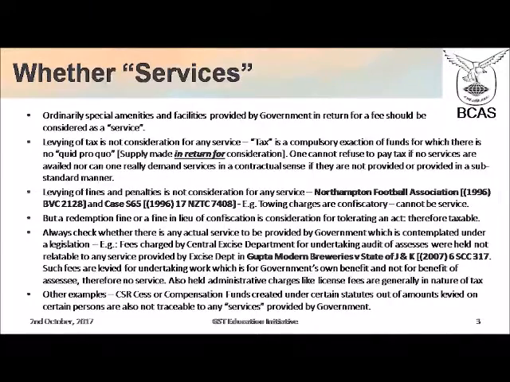Now, however, a redemption fine or a fine in lieu of confiscation can be taxed, since it is consideration for tolerating an act and therefore it is taxable. Towing charges, as long as they represent penalty, are not taxable. However, if any redemption fine is levied for releasing the car, then it is very much taxable.